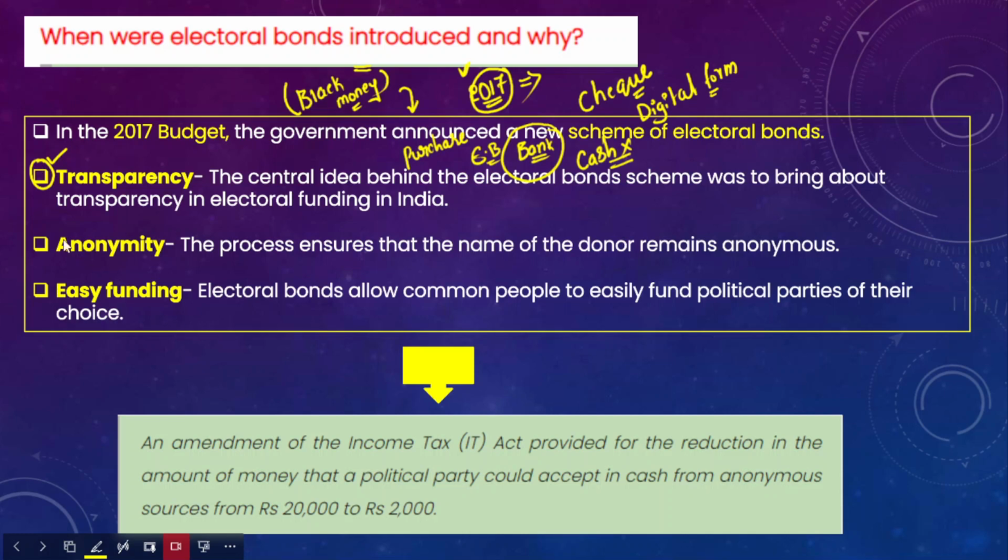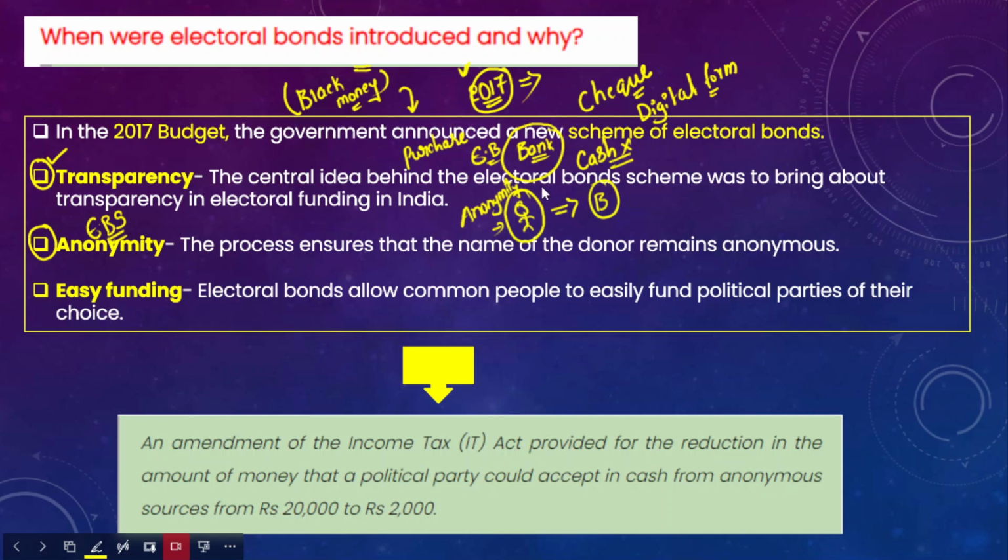The second most important aspect of the electoral bond scheme that was introduced in India is anonymity. Why anonymity? Because imagine a citizen who is a donor to one political party B. Here there will be anonymity with respect to the donor.